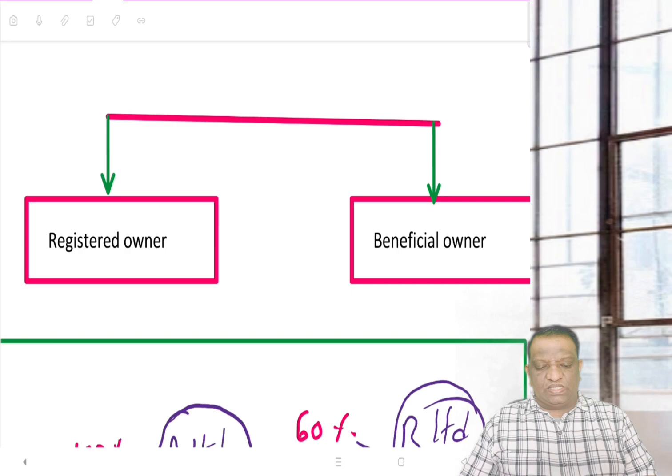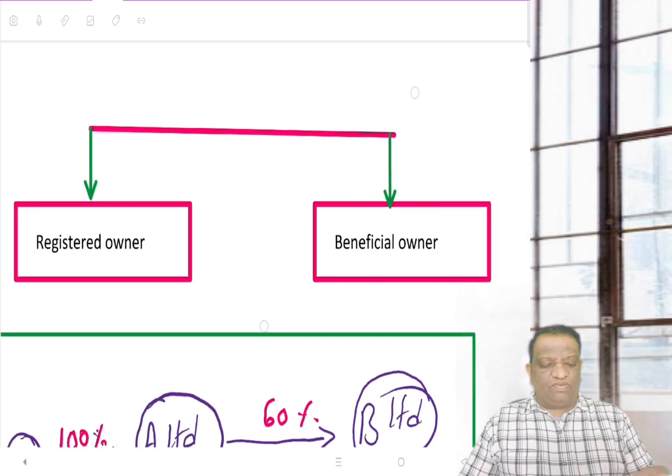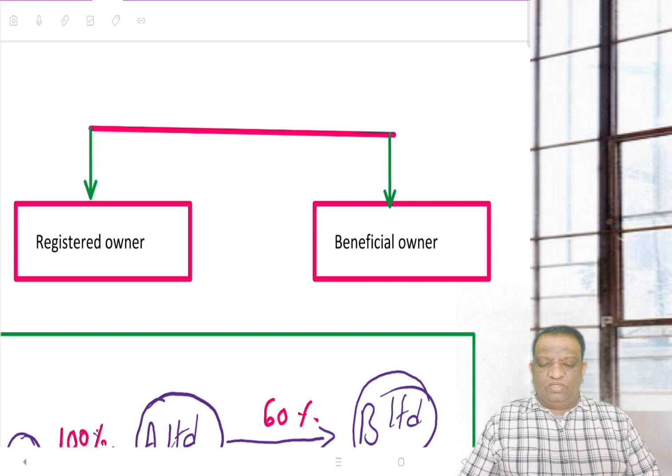Limiting our discussion purely to the examination perspective, the owners are of two types, registered owner and beneficial owner. Registered owner, as the name suggests, is the owner whose name is registered in the register of members. So he is the person in whose name the shares are registered, and that is why we call him a registered owner. And the beneficial owner is the owner who is actually deriving the benefits, but his name is not in the register of members, though he is the real beneficiary.